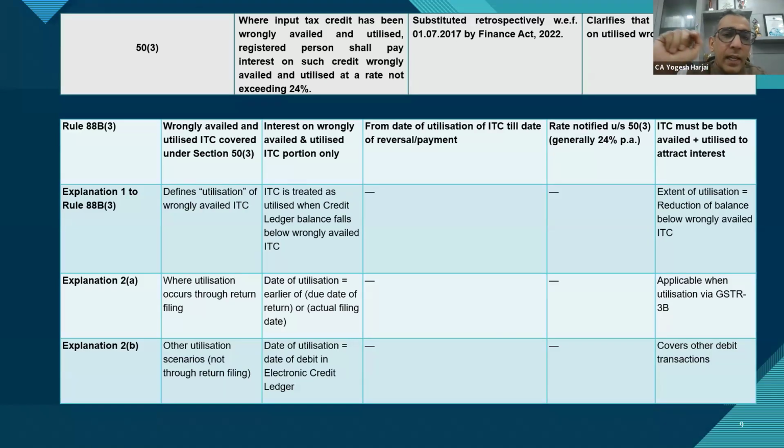Another important aspect came to me in a recent audit of one of my clients. There was a liability which the client had not paid, that 1% liability under Rule 86B. The department asked for the payment of tax in cash. So will interest be payable on that amount, that 1%?